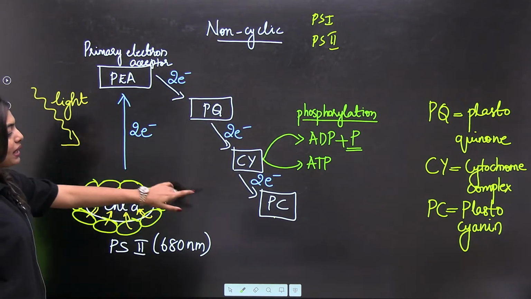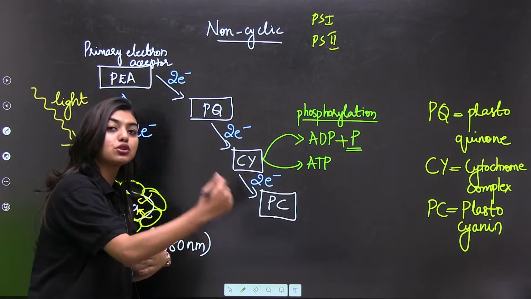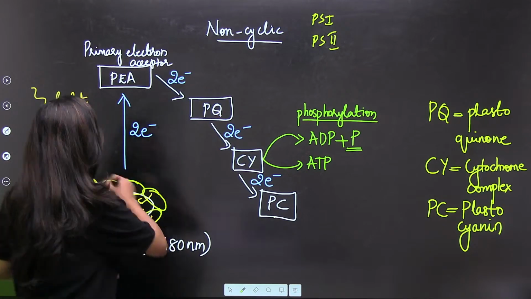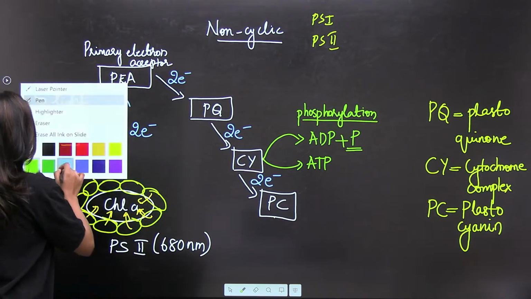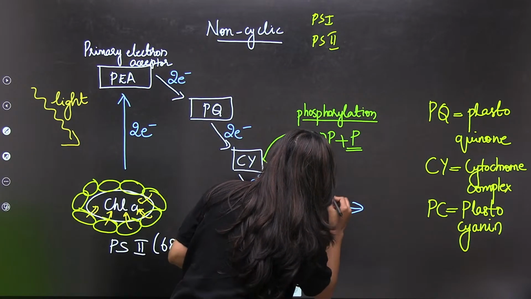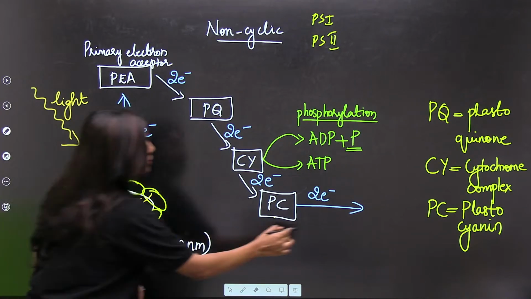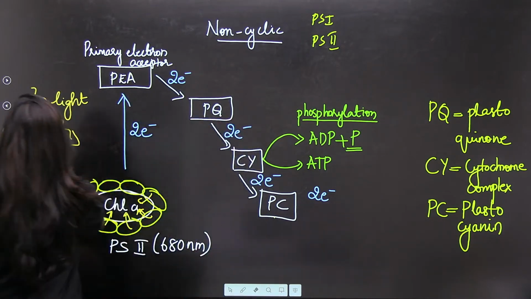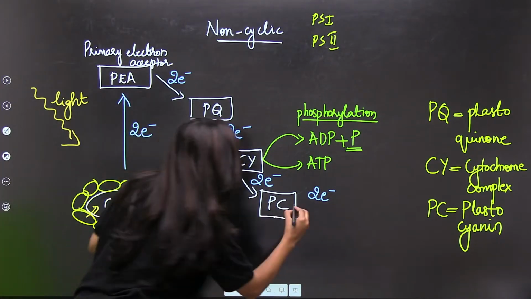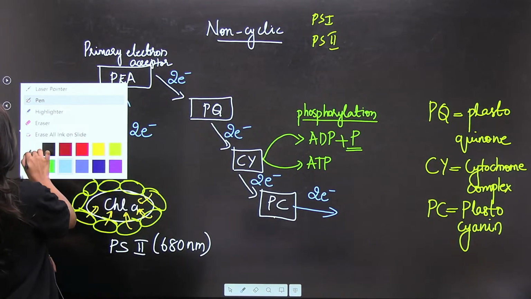Now what is happening? Here the electron has reached PC. Now the electron has to move because the energy is more. This electron is going to move again. The energy is going to again move to your PS.